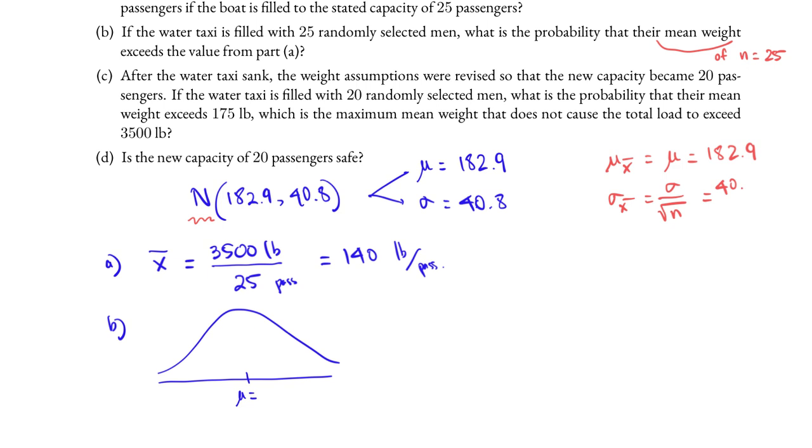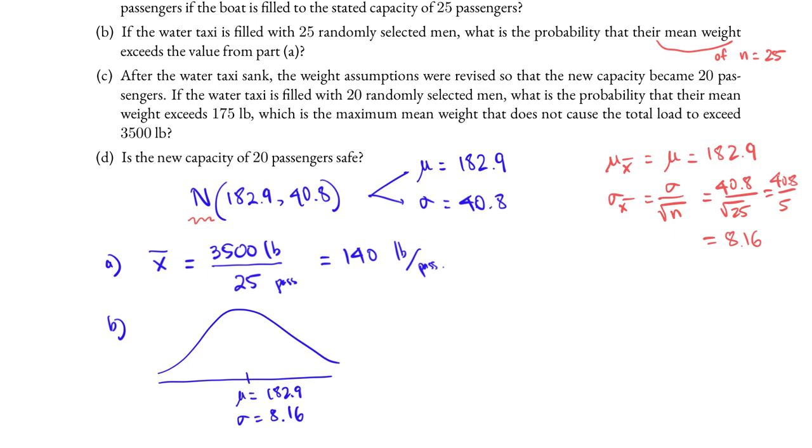This is 40.8 divided by the square root of 25. The square root of 25 is 5, so this is 40.8 divided by 5, or 8.16. So with this sampling distribution, the mean is 182.9 and the standard deviation is 8.16.